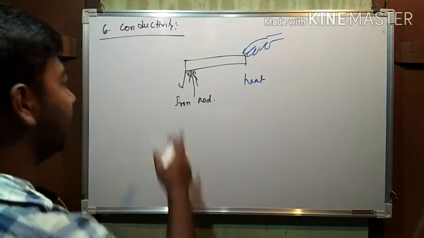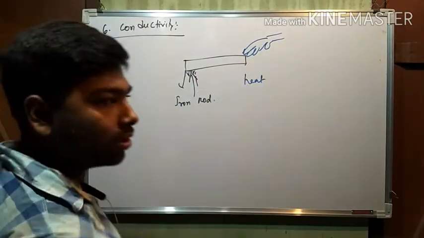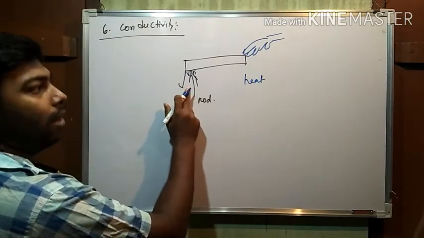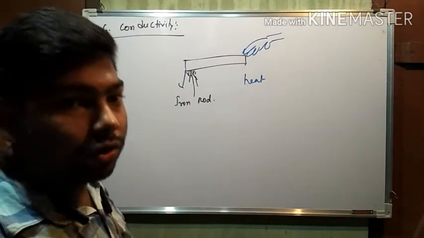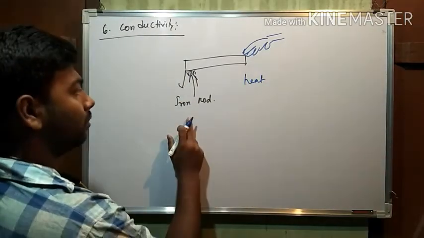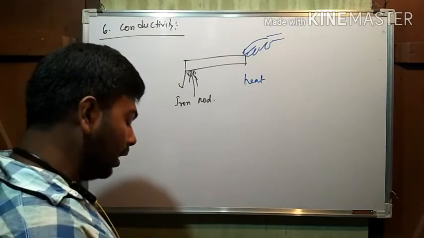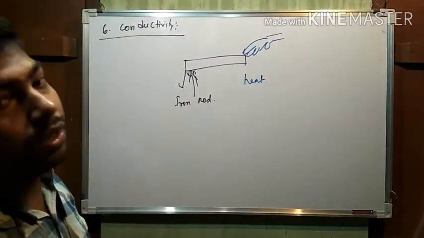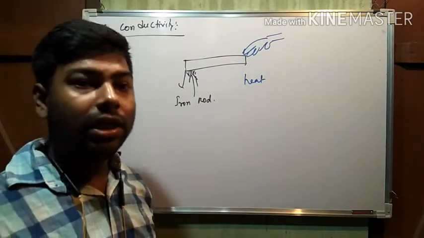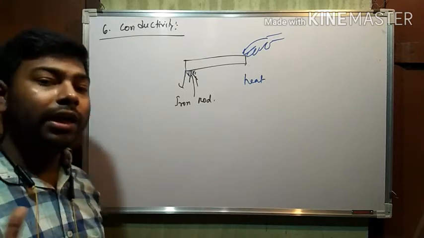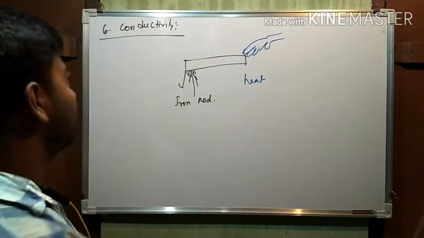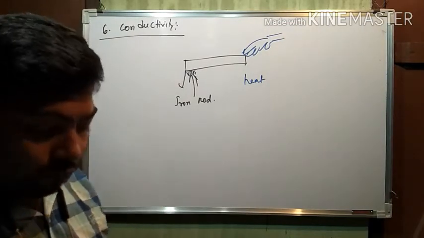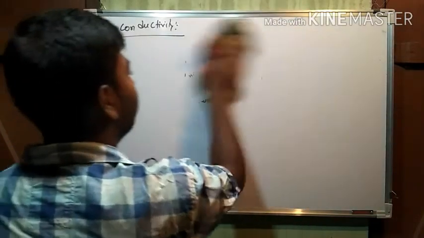Then obviously we can say heat is transferring from one position to another, because we are giving heat at this end, but we are feeling it at the other end also. Similarly, if we connect one end of a wire to electric devices, then the other end will also feel the electricity. That's why we can say conductivity means transfer of heat or electricity. Now, what is the main concept for metal and non-metal?